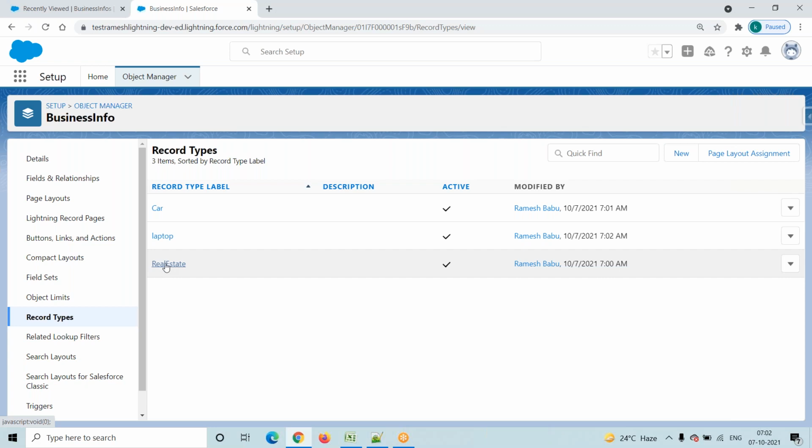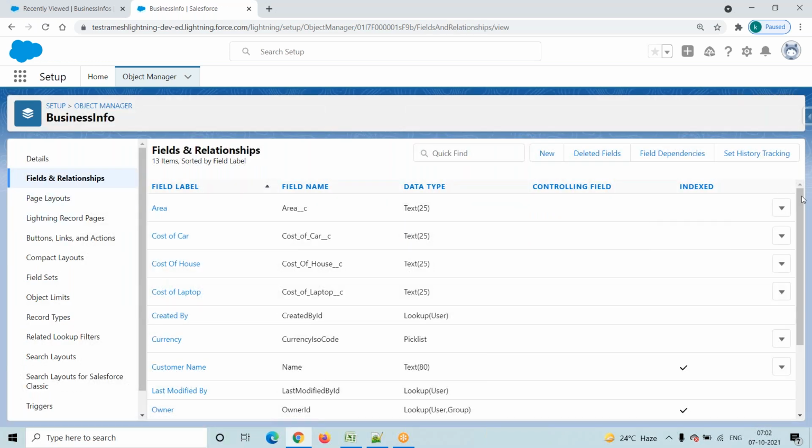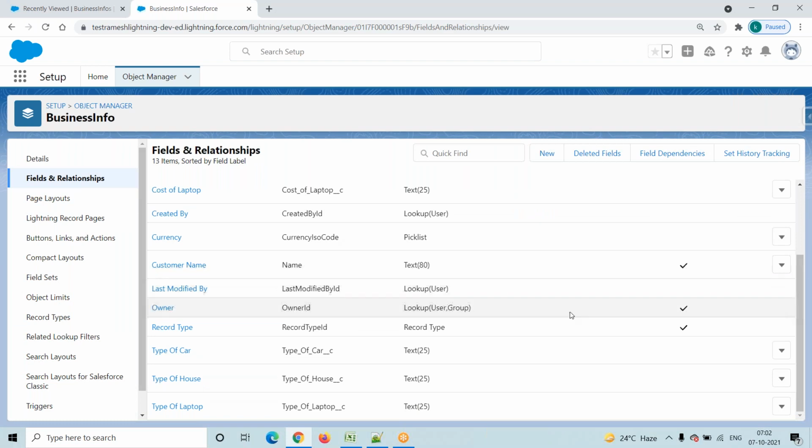Okay. Now the next point you have to remember, it is mandatory. Go to fields and relationships. Scroll down here. Here you have to observe one field the system is automatically providing. That is the record type field.